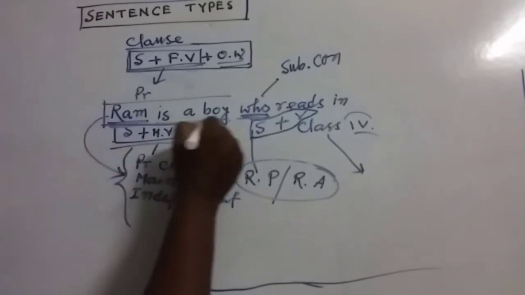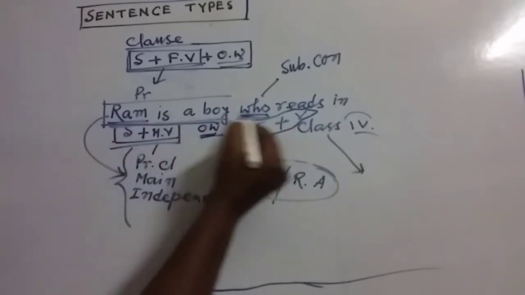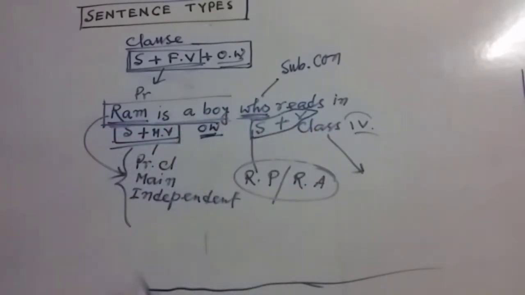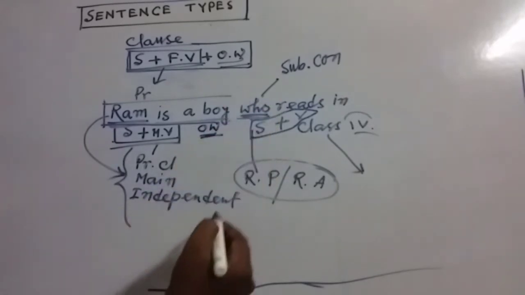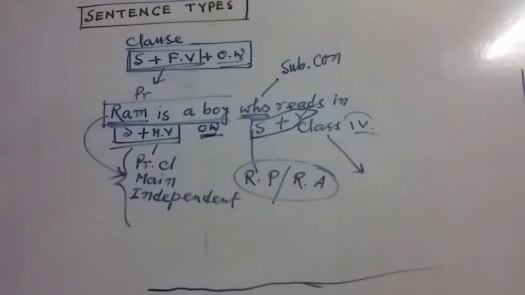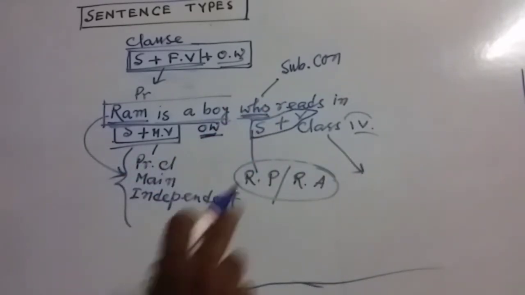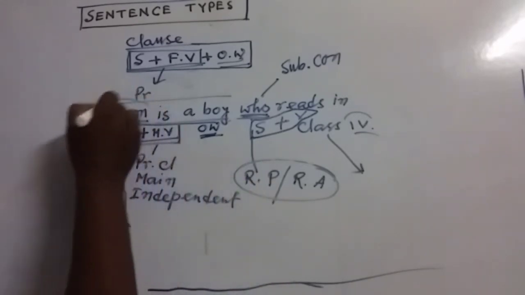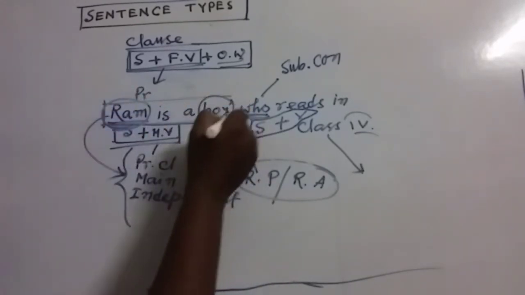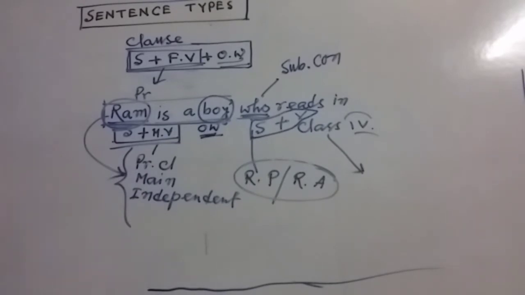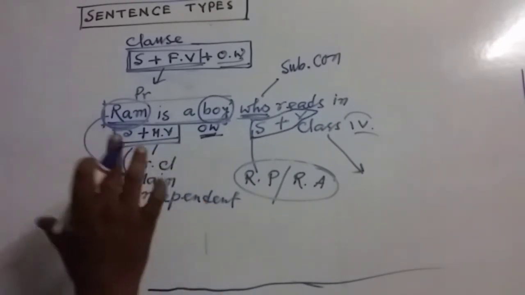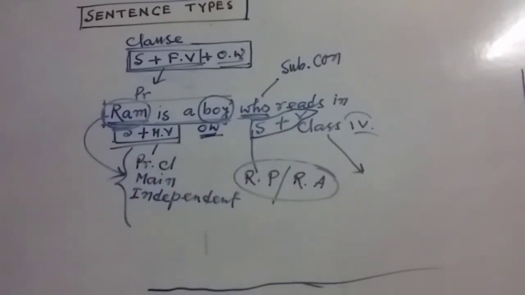If we go through the entire sentence, Ram is a boy who reads in class 4, the meaning of the sentence is clear. Here, my dear friends, you can understand this is the boy. The name of this boy is Ram and he reads in class 4. It's a clear statement and you can understand the entire sentence.